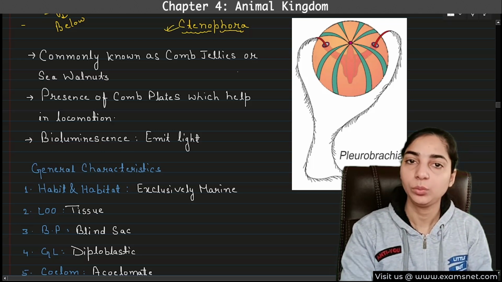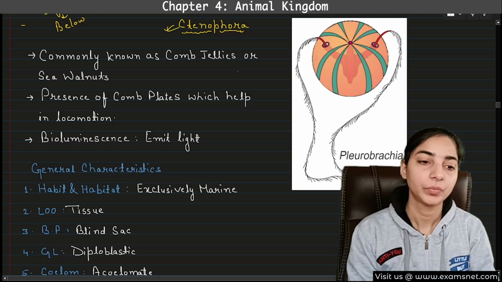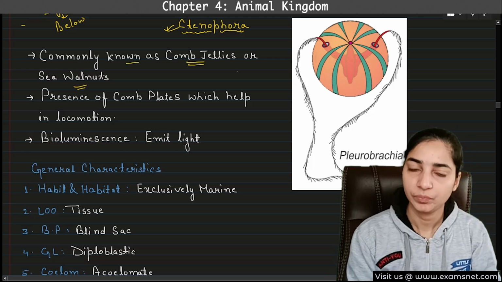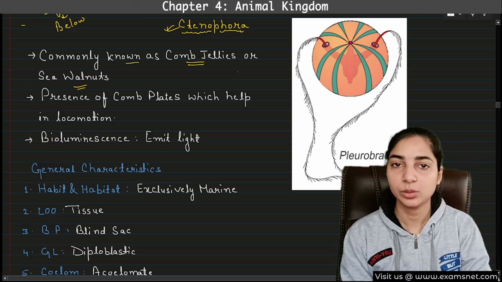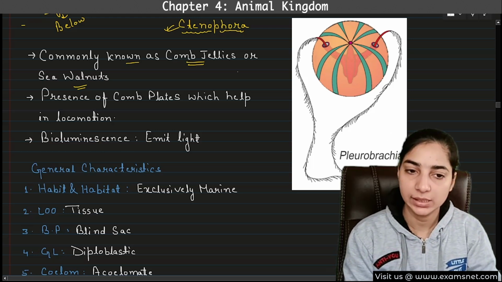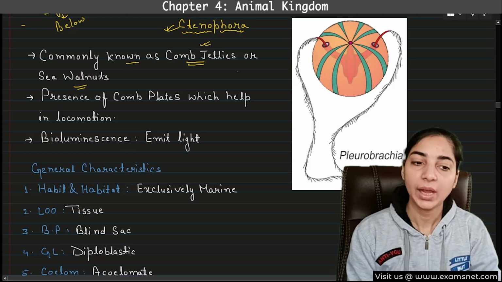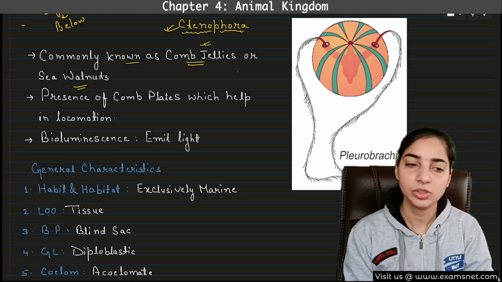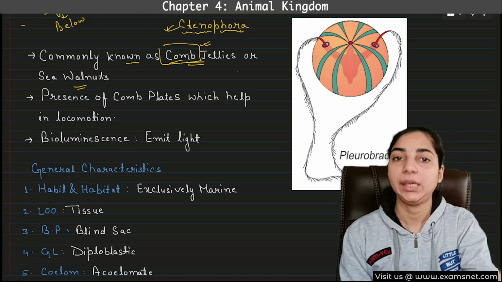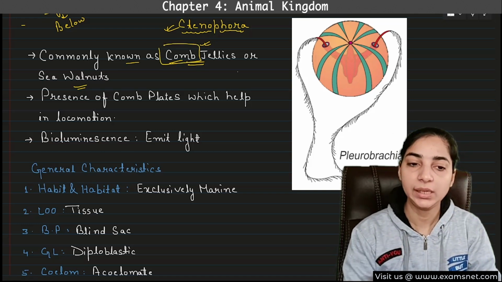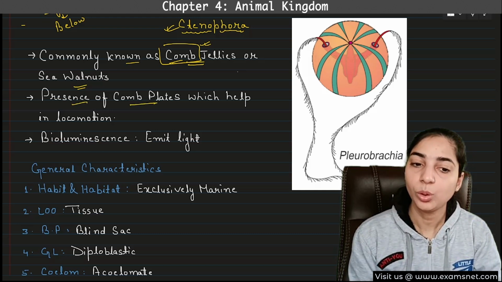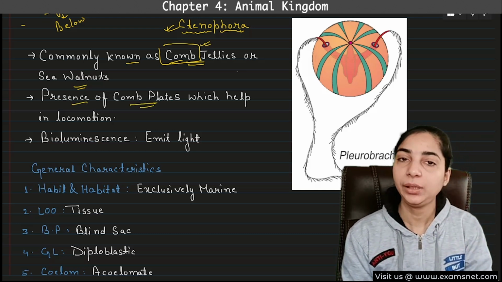Animals belonging to this phylum are known as ctenophores. These animals are commonly known as comb jellies or sea walnuts, and these names are given to them mainly because of their appearance. Their body looks very soft, just like jellies. Therefore, these are known as comb jellies. And sea walnuts because of the shape; in shape they resemble walnuts. And why comb? Because they have comb plates. Because of the presence of comb plates, these are known as comb jellies. So the second point is the presence of comb plates, and these comb plates help in locomotion.